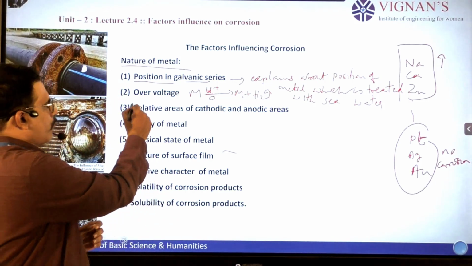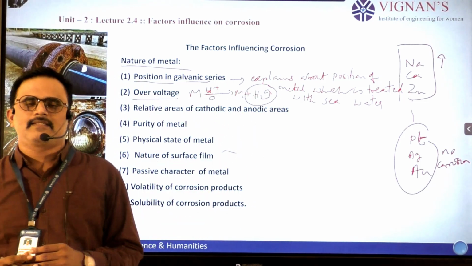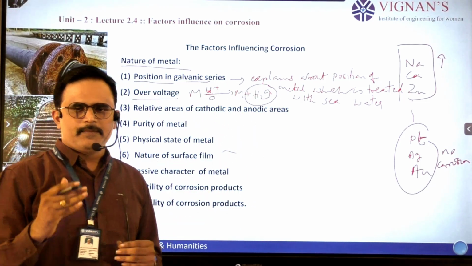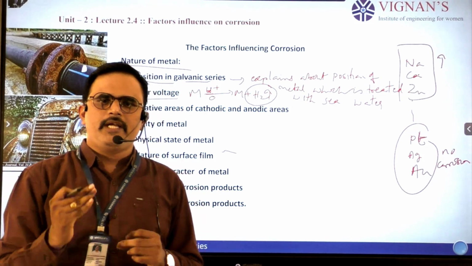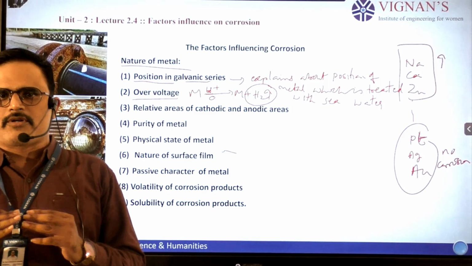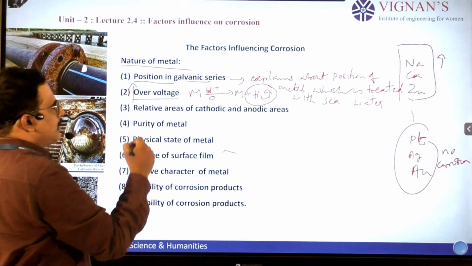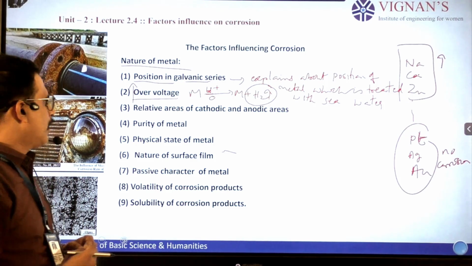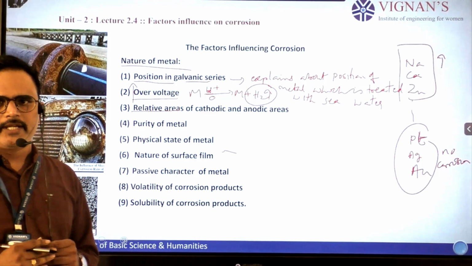In an overvoltage process, hydrogen gas liberation is excessive. That means hydrogen gas evolution goes on more and more in corroding metals. So as overvoltage increases, corrosion increases. And coming to the third point, relative areas of cathodic and anodic areas.